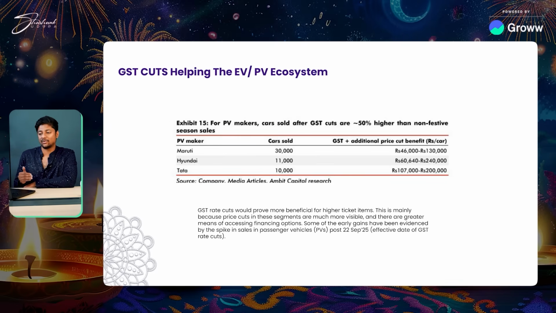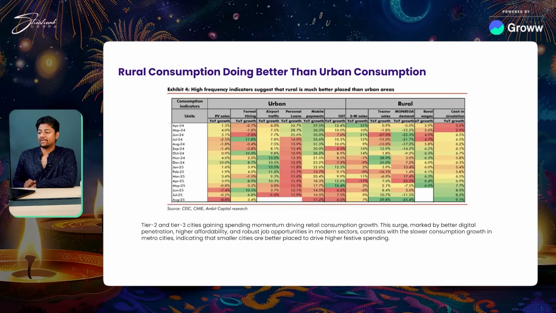Not just that, I have to go deeper into data to understand more. We're also looking at airport traffic data, formal hiring data, personal loan data, mobile payments data. All of this shows me the consumption of the market, along with PV sales data and two-wheeler sales data. What we're looking at right now is that rural consumption is doing better than urban consumption. In urban areas, people are losing jobs and problems are happening. But in rural areas, I am seeing an insane amount of growth. Just in August 2025, we saw massive growth in tractor sales over the last 3 months. We are seeing growth in two-wheeler sales too. So a lot of these things are coming up in the system as well.